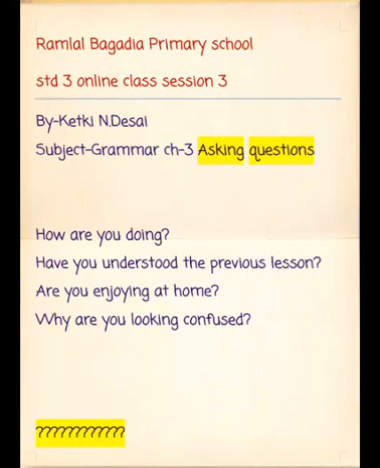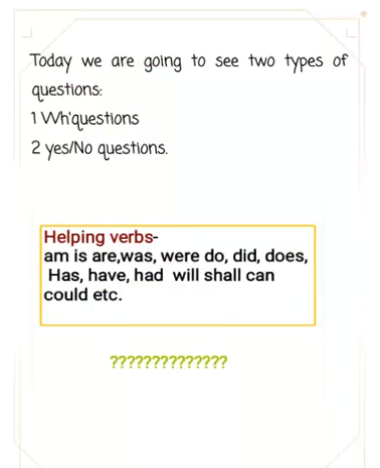See the examples here. First question is formed with how, second question is formed with have, third is made with are, and fourth question is formed with why. Today we are going to see two types of questions. One, using WH words, and second, with helping verbs.